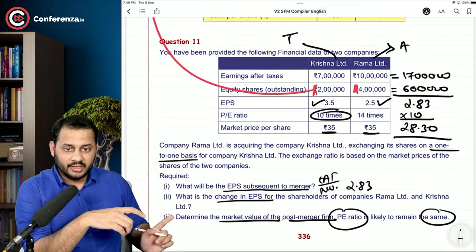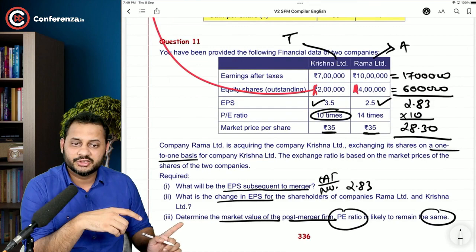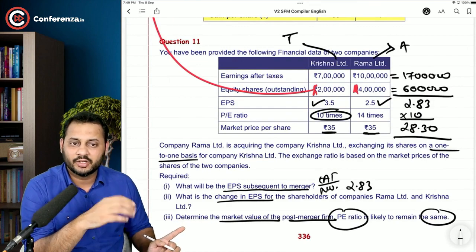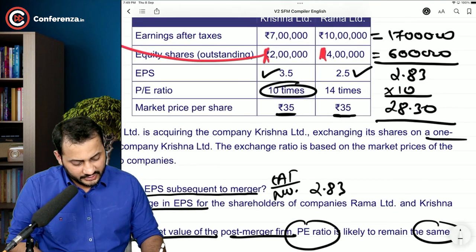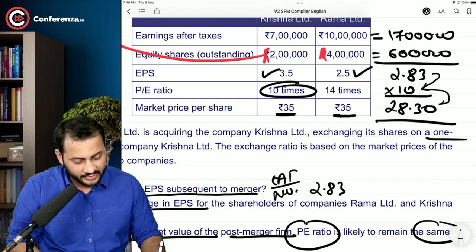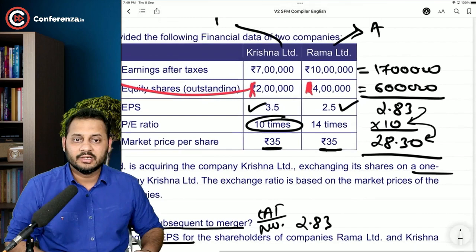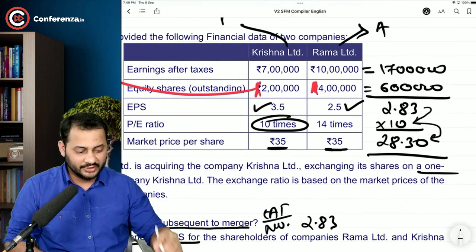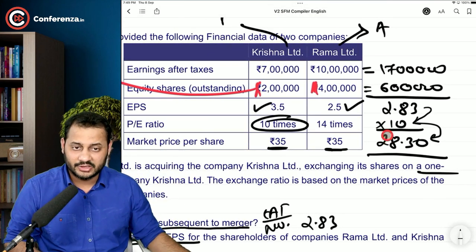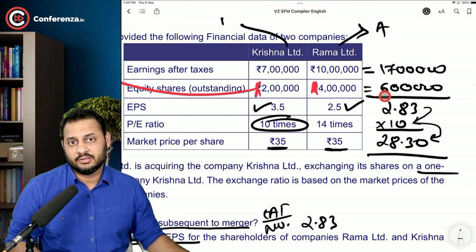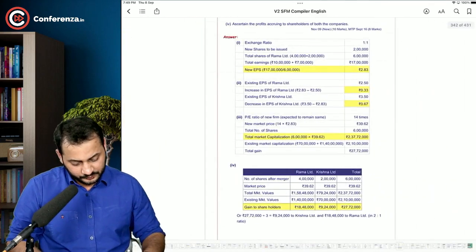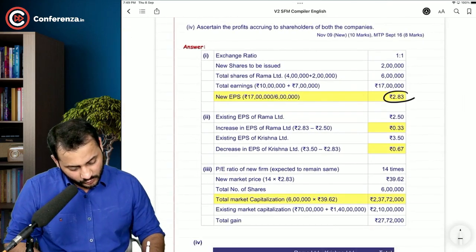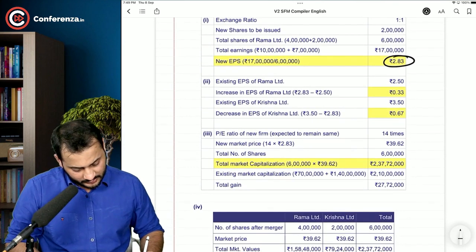Determine the market value of the post-merger firm if the P/E ratio is likely to continue. See, if the P/E ratio is likely to continue, the post-merger EPS will be converted into market price and then multiplied by the number of shares, 6 lakhs. So 28.30, you can see, 28.30 into 6 lakhs. That's the market value. Have a look. 2.83. Then what is the new market price?